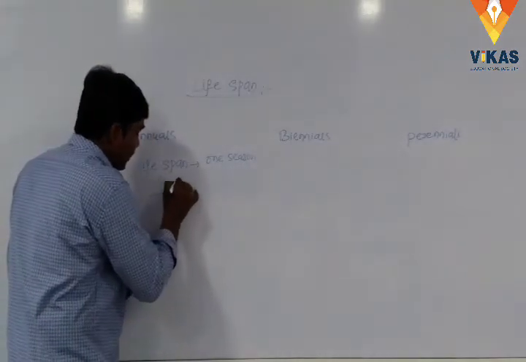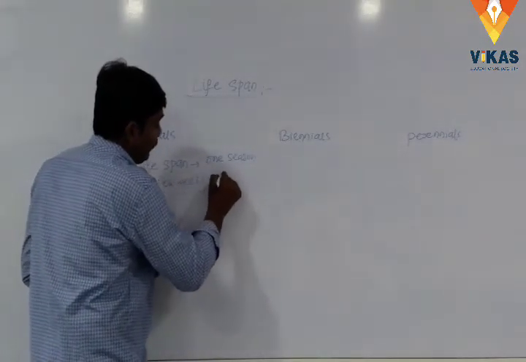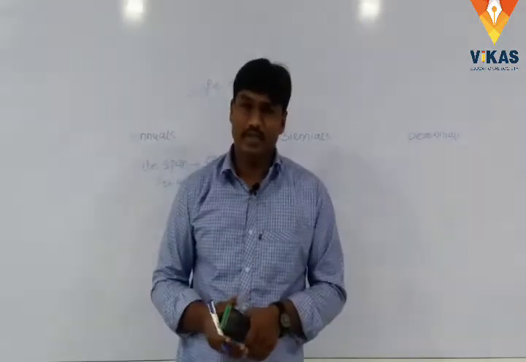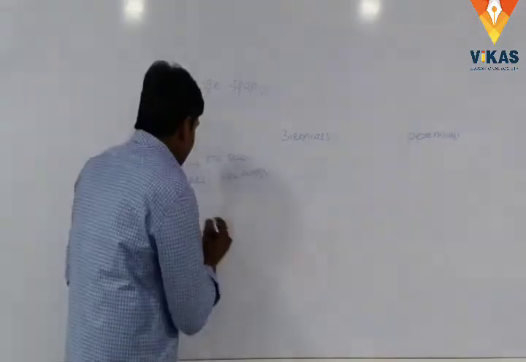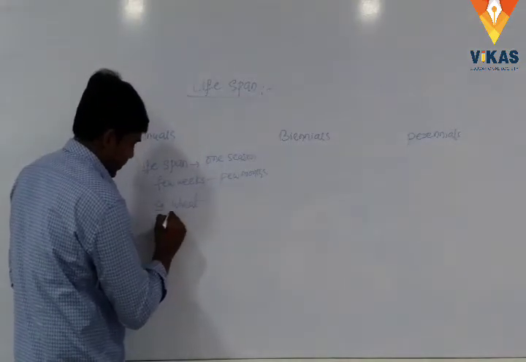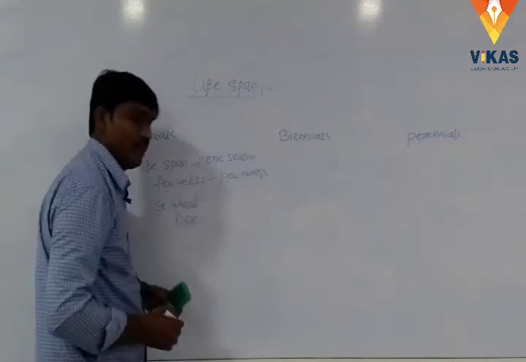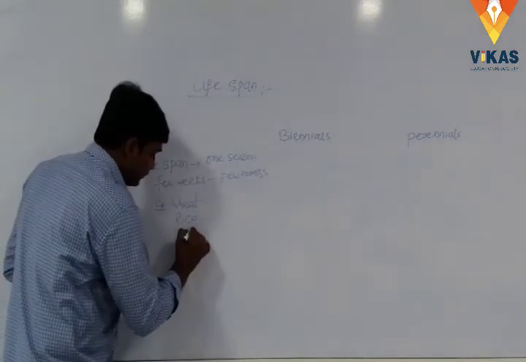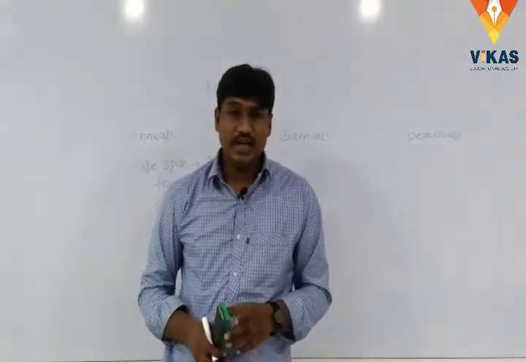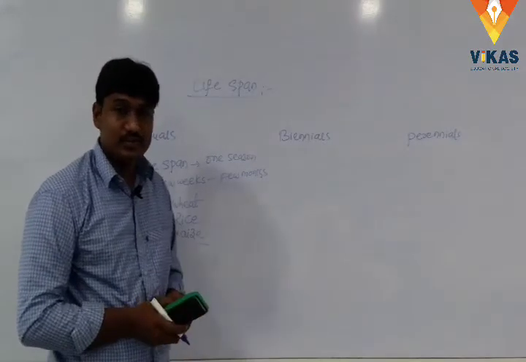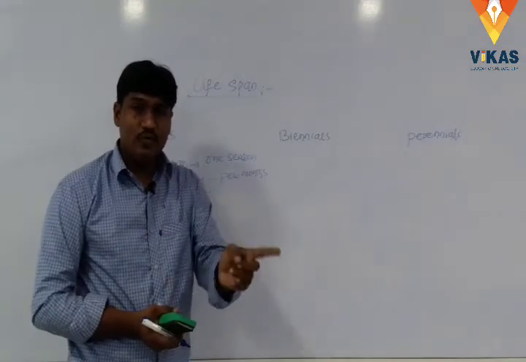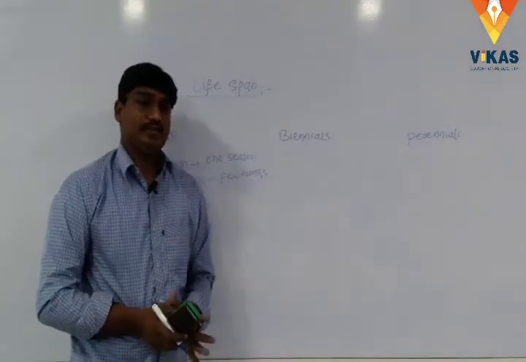Examples are wheat, rice, and maize. These are one-seasonal crops, hence they are called annuals. Annuals means the plant lifespan is one season, a few weeks to a few months or 1 year.